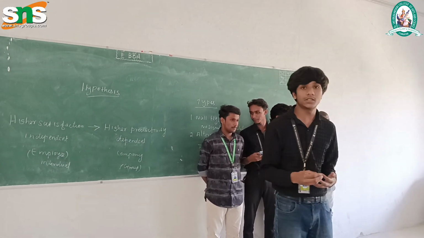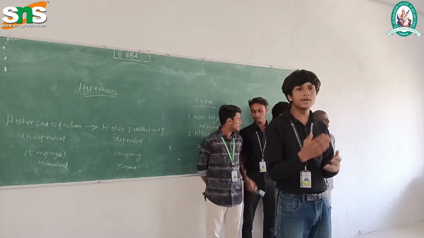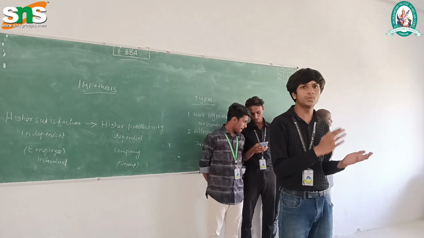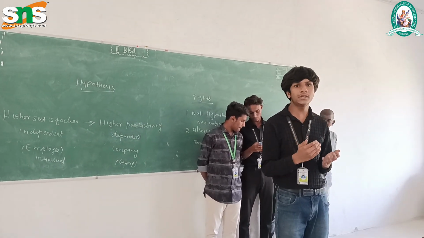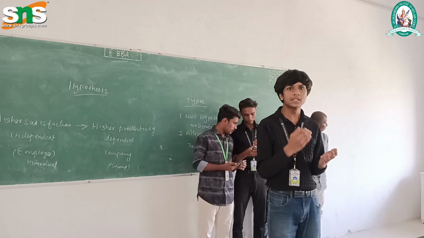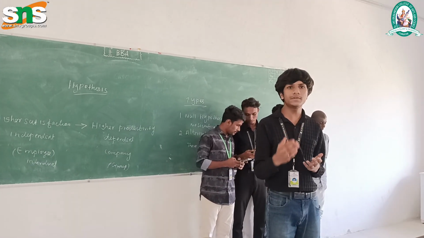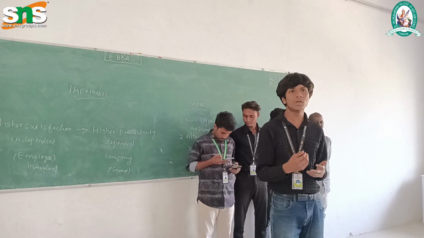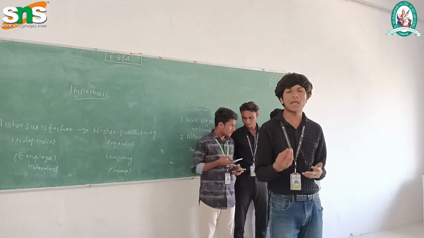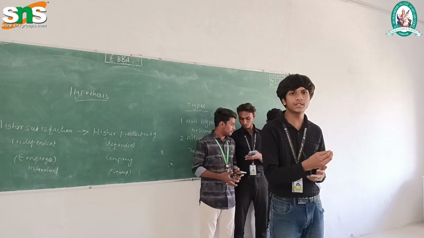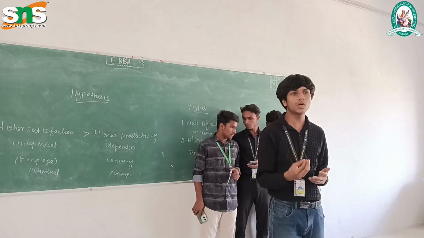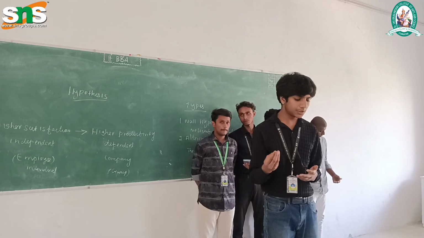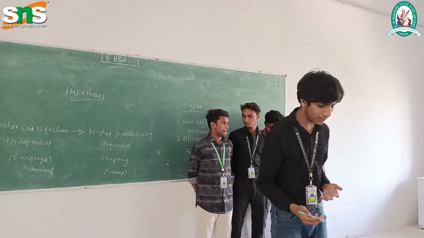So we go on to retained earnings. Retained earnings is something in which you have done a previous business, or you have a profit. From that you subtract all your liabilities as well as all your expenses. Then you have a certain amount which you will invest into your business as retained earnings. And debenture is a kind of loan without any guarantee. With your goodwill you are going to get the loan. As well as debt is something where you get the loan from banks as well as from other institutions.